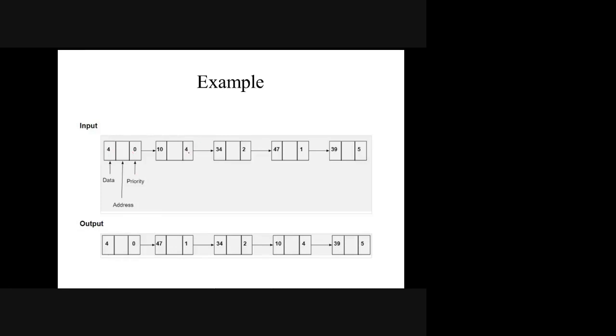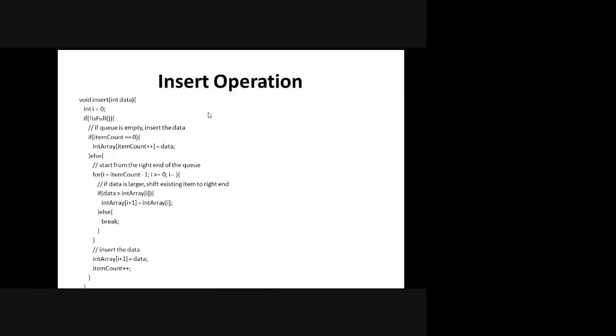But when I see the fourth one, it will be compared here, here, and here. I could see that my next higher priority is available here when I compare. So this will take the place here. Then after that 4 is there, again 2 will compare. So again 2 only will take the place, then 4, then 5. This is the arrangement I have done here. But when you initially insert itself, priority will be compared, and based on the priority only it will be arranged.